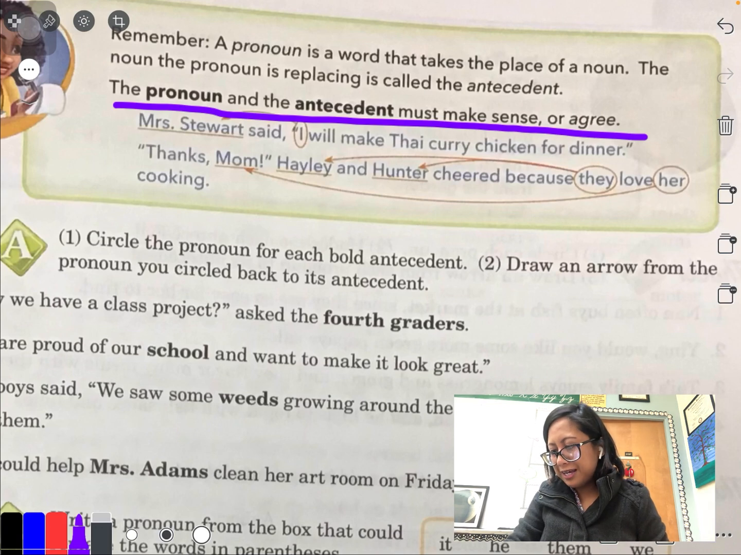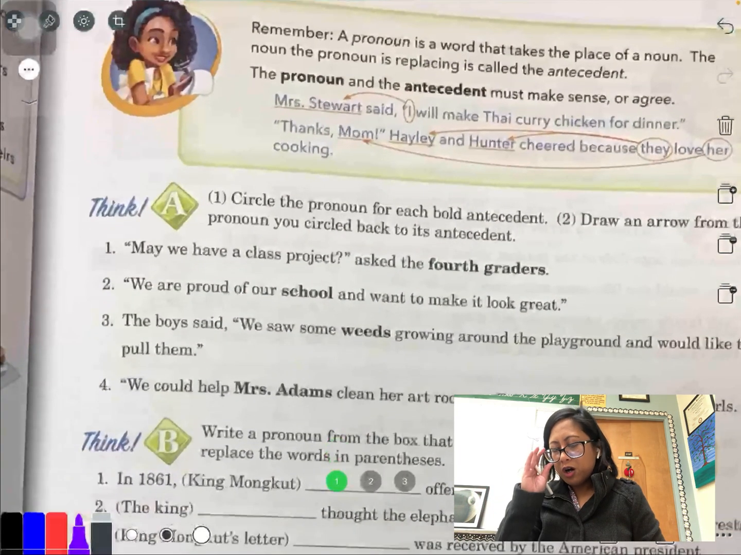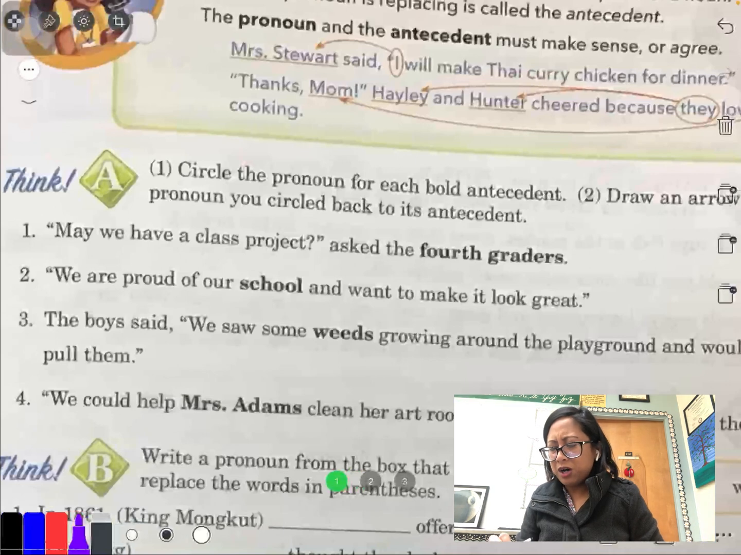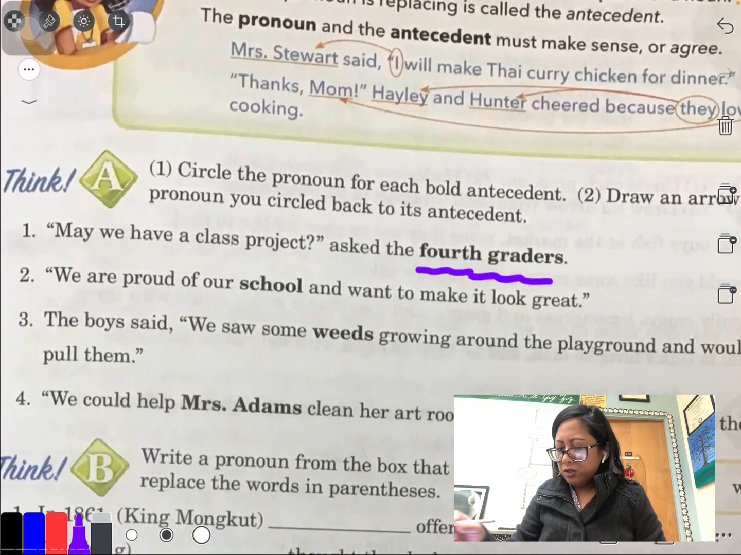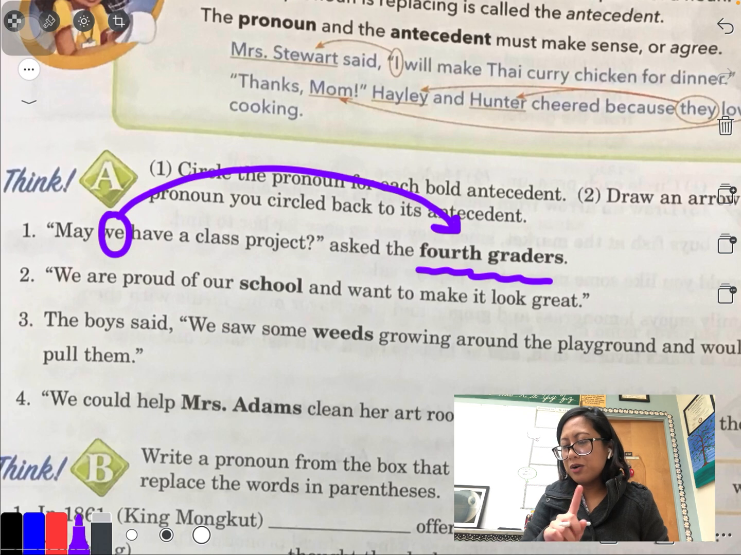Let's practice this for Think A. Remember, this word is called antecedent. All right. So here, for all of numbers 1 through 4, they bolded the antecedents, and you have to find the pronoun. Okay. So it says, may we have a class project? Asked the fourth graders. Who wants the class project? Not just the fourth graders. You have to circle the pronoun. So they are saying, may we, the fourth graders, have a class project. So you're going to take that and you're going to point it like this. We is talking about the fourth graders.